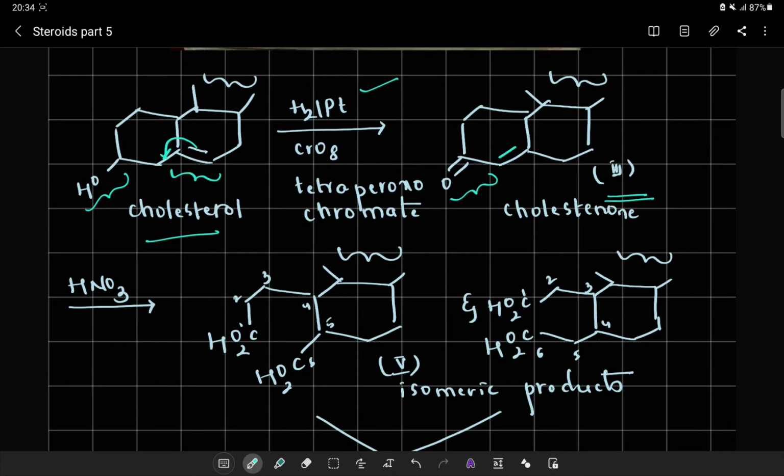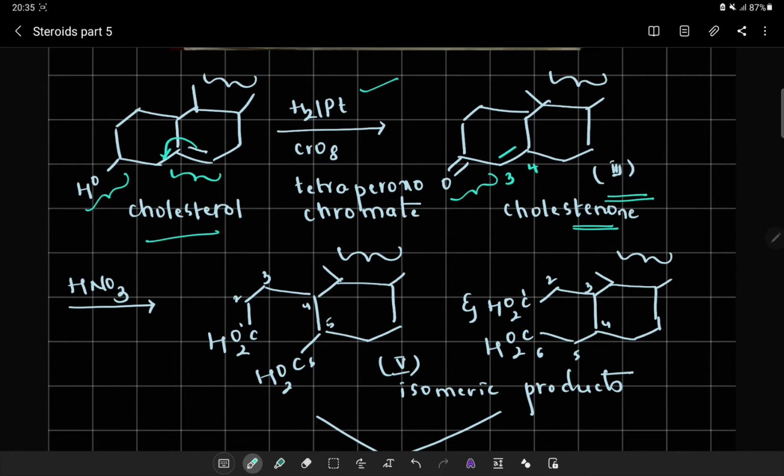So simply using hydrogen and platinum catalyst, there is a reduction of the double bond. But because I am using hydrogen and platinum catalyst in the presence of tetraperoxochromate, there is an isomerization, a movement of the double bond between position 3 and 4. Now this position 3 and 4 is with respect to the carbonyl carbon of the cholestanol system. Hence the nomenclature is cholestanol.